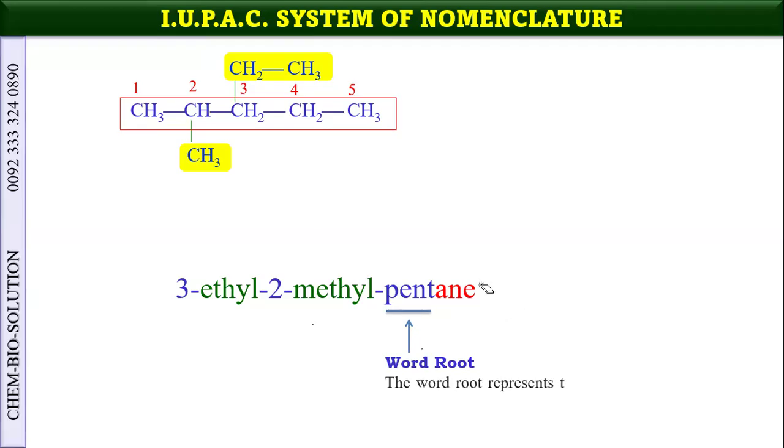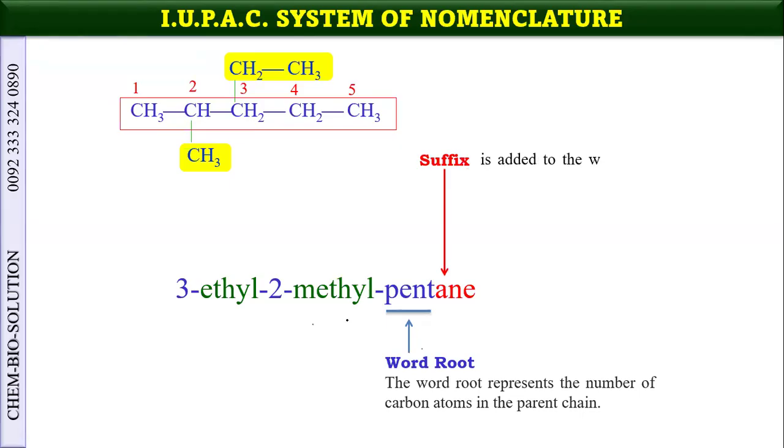What is word root? Word root represents the number of carbon atoms in the basic chain or the parent chain. Yes, this is the suffix I have already told you, and suffix is added to the word root at the end of the compound to indicate which class of organic compound this is.